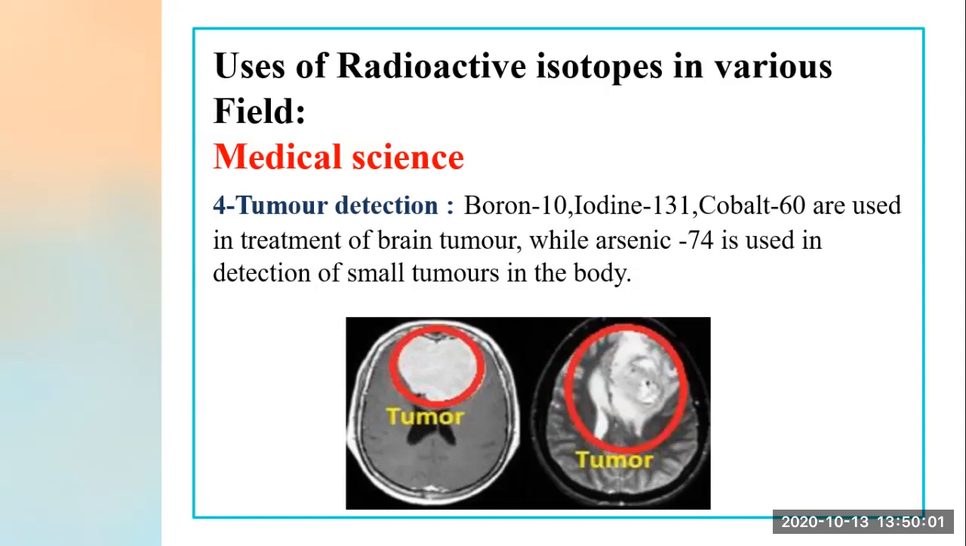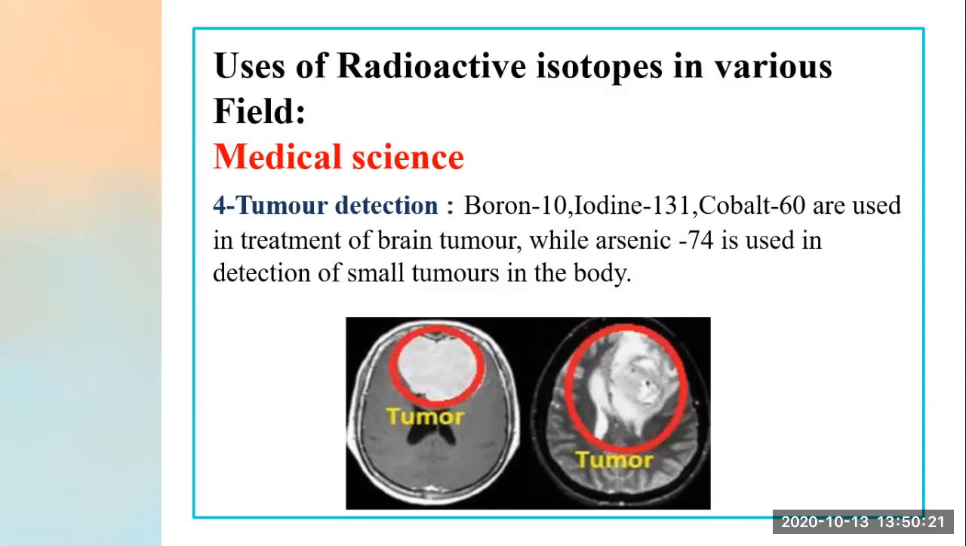Now what is used for small tumors? Arsenic 74 is used for detection of small tumors in the body. Okay, so this all was the medical use, how radioactive substances are used in medical science.